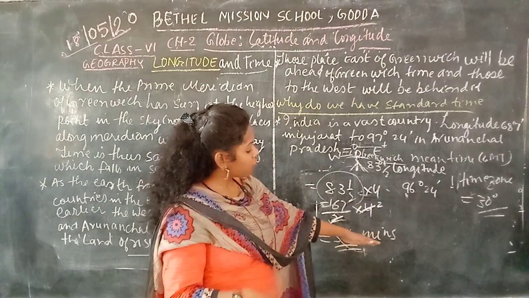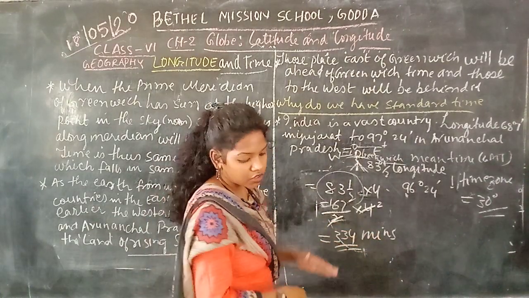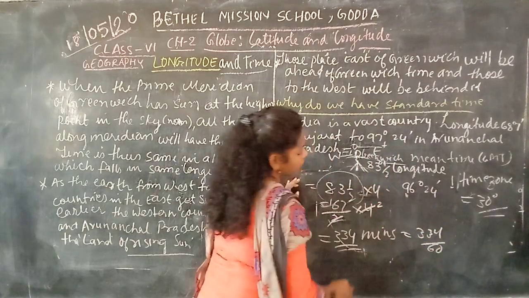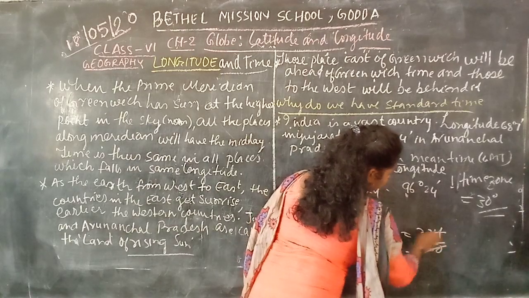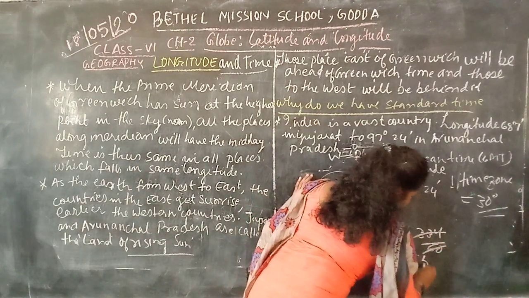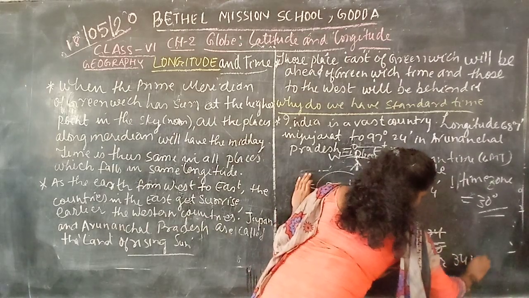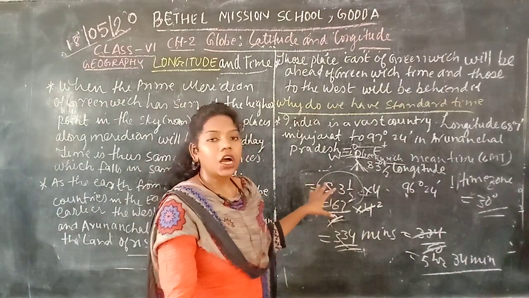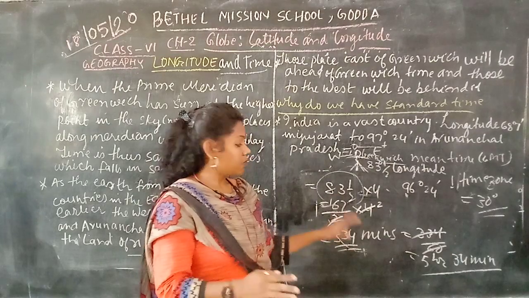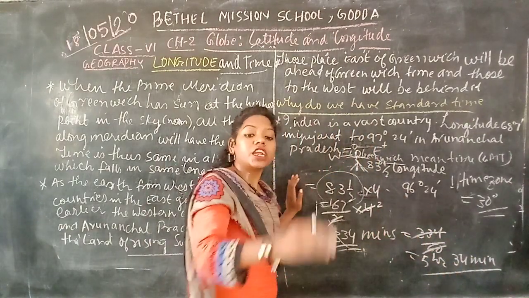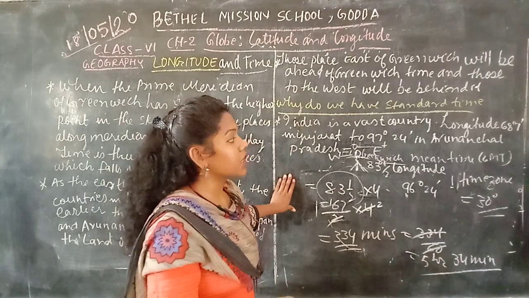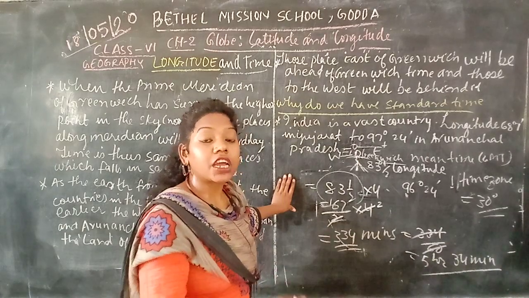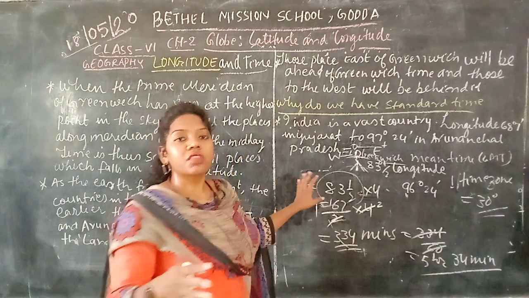Okay, so we have to convert it into hours. 334 divided by 60 is 5 hours 34 minutes. So from the Greenwich meridian, it is 5 hours 34 minutes ahead of the Greenwich time, or GMT. Okay, so this is how it is being calculated.